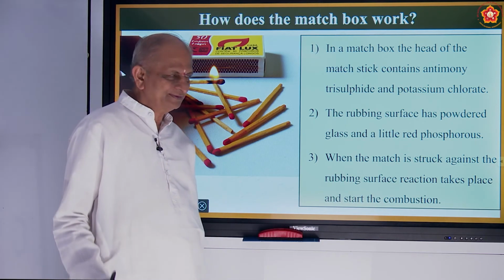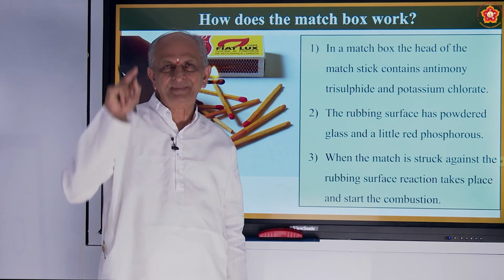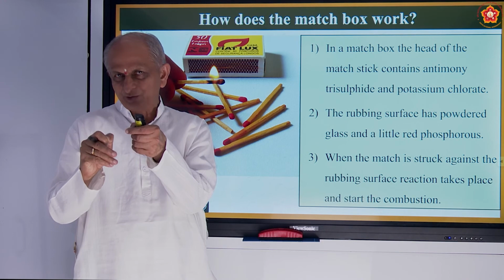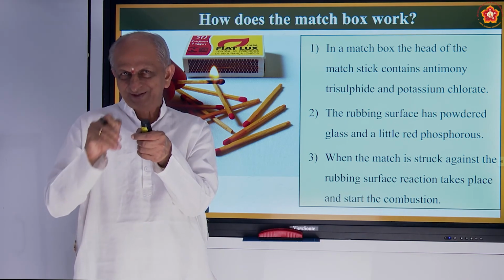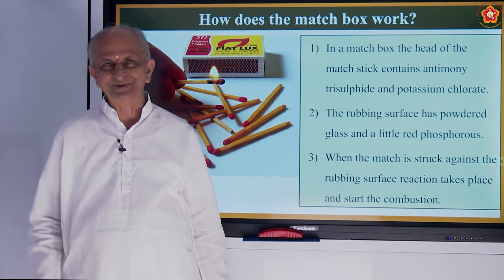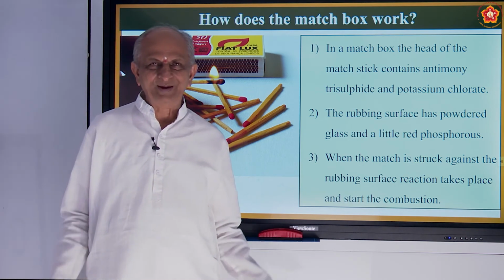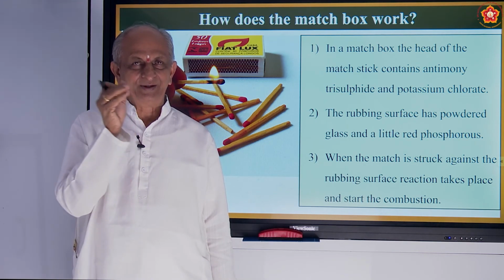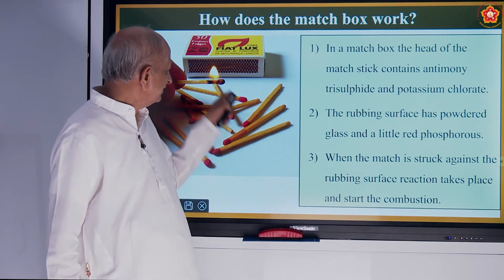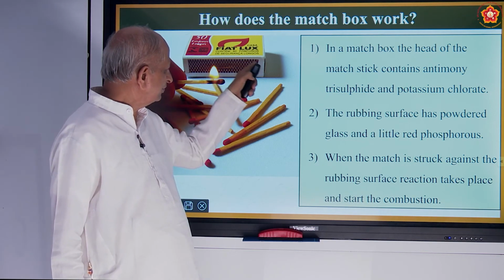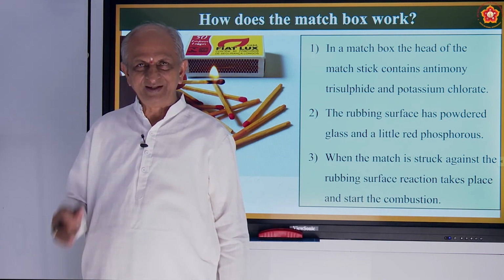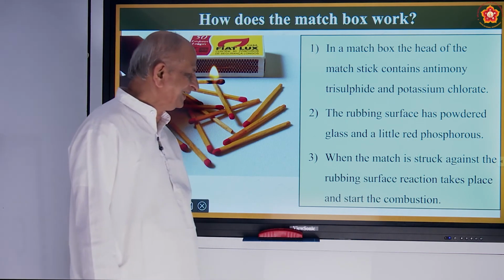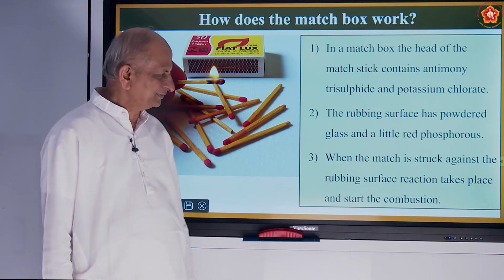What is the point? The point about ignition temperature. As you see, suddenly only one strike will not give you fire. Once, twice, thrice, four, like that. Sometimes it won't come at all. You will be upset, what is this matchbox? Especially in rainy seasons, the surface becomes wet, and then it may not give fire at all. So this is a very interesting thing, which all of you know.